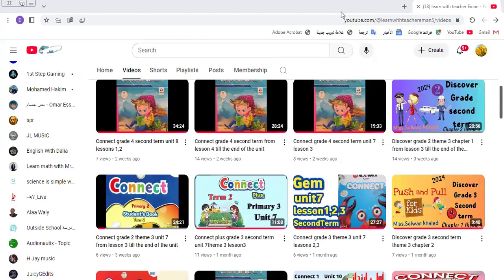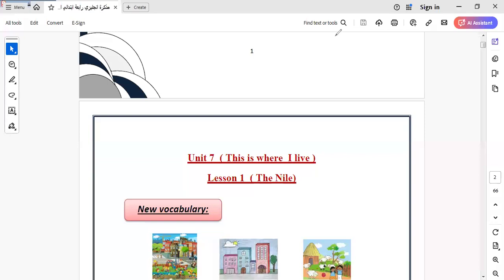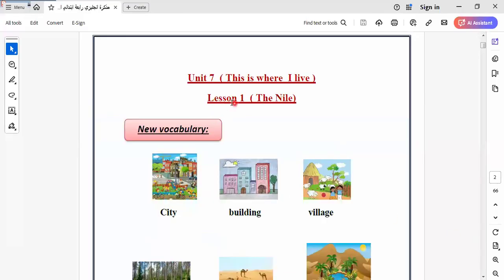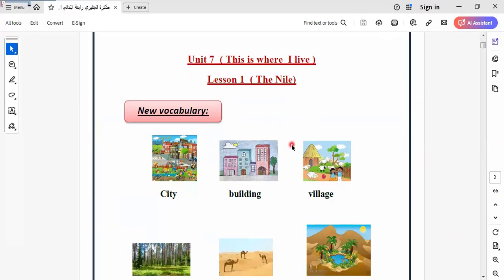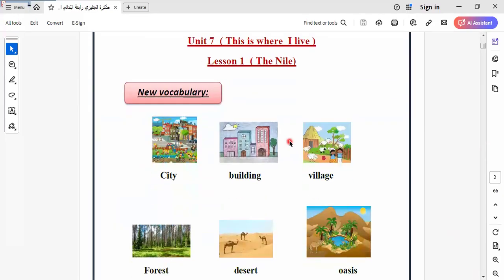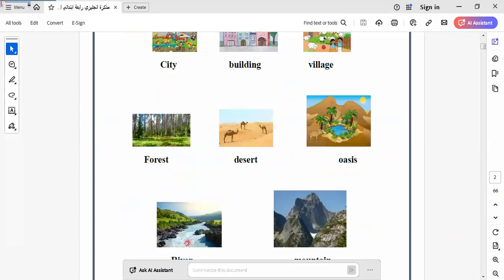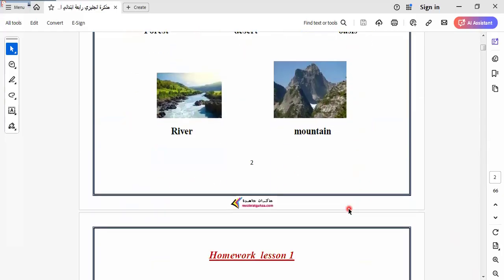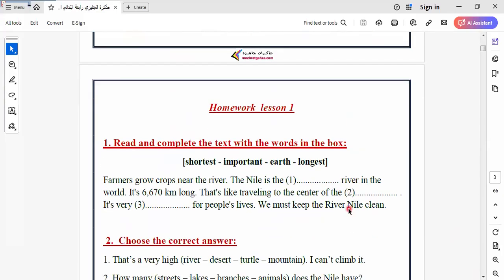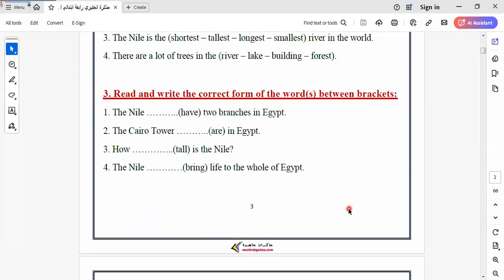Today, I will make a quick revision from this booklet. I leave the link of this booklet below the video to download it and answer again. Here we have Unit 7, This Is Where I Live. In this unit we talk about places like city, building, village, forest, desert, seas, river, mountain. In this unit, we learn this vocab.